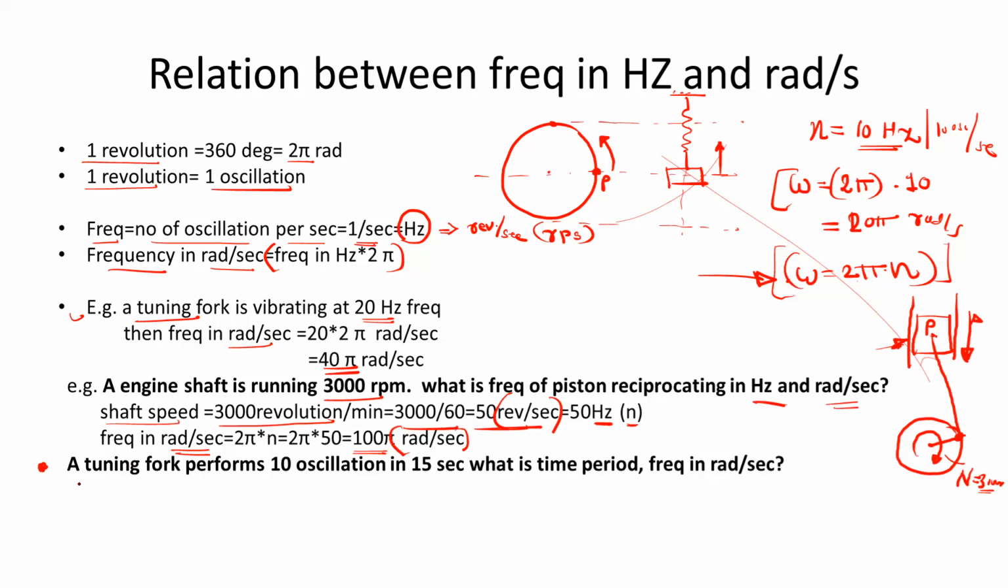So this is the second example. A tuning fork performs 10 oscillations in 15 seconds. What is the time period and frequency in hertz? So can you give this answer? Yes, you can try. You have to find out the time period and you have to find out the frequency in rad per second. So when it is a frequency in rad per second, you should use the notation omega.